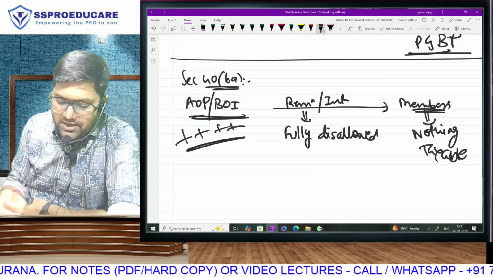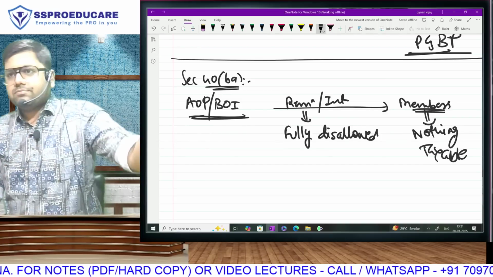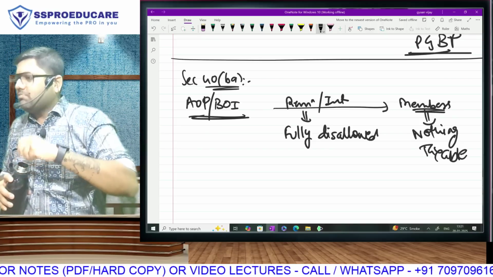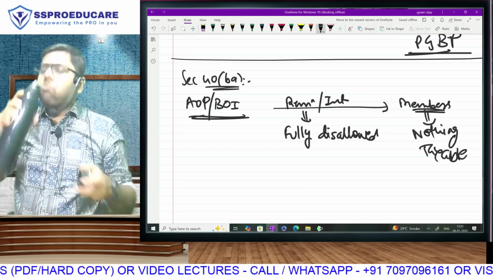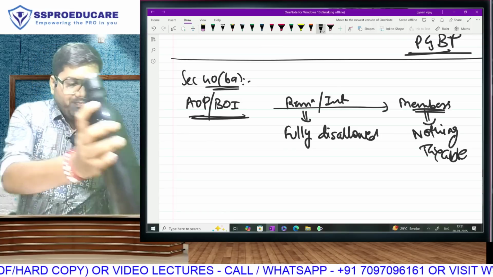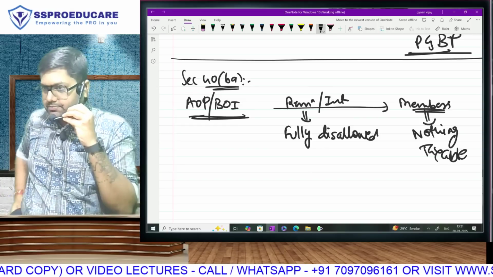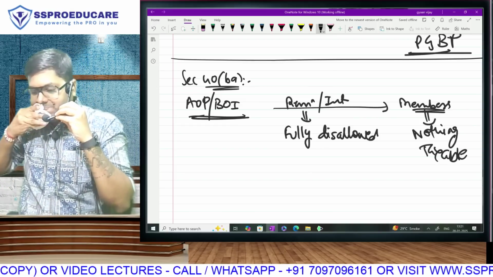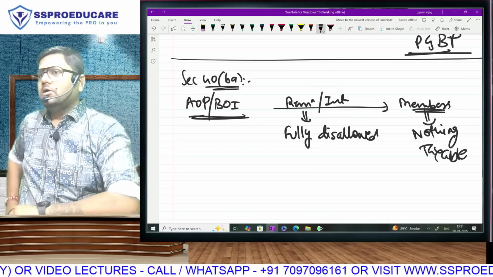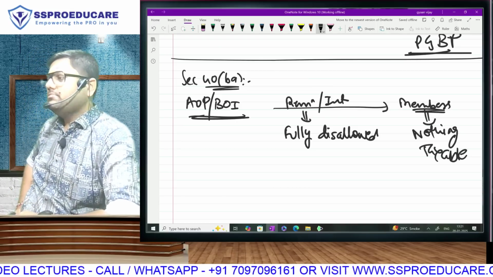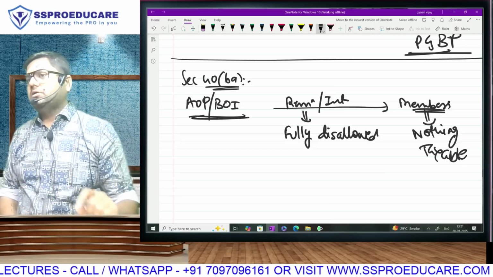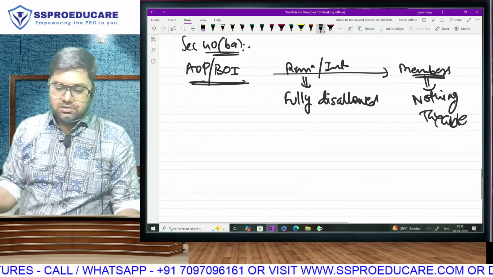See, what was the whole idea behind making the partner pay tax? On what amount did we make the partner pay tax? Because the firm has taken deduction, but here the AOP has not taken any deduction, so obviously the member will not be paying tax on anything. Does that make sense? Sure.